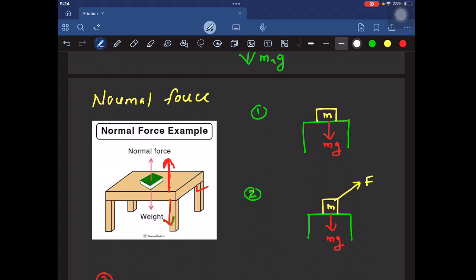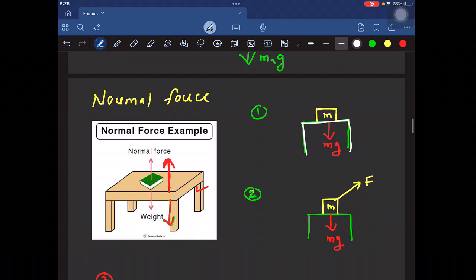It means that some force is cancelling the gravitational force. What is that force? That is the normal force by the table surface which is acting on the mass m, opposite to the direction of mg. So in this case it will be equal to the gravitational force. Now let us go to the next example.